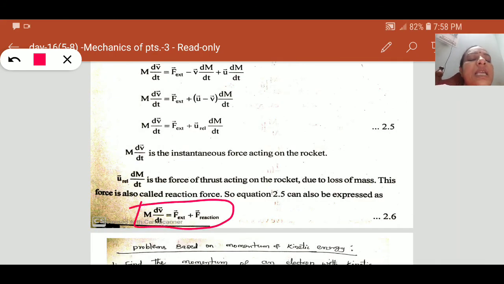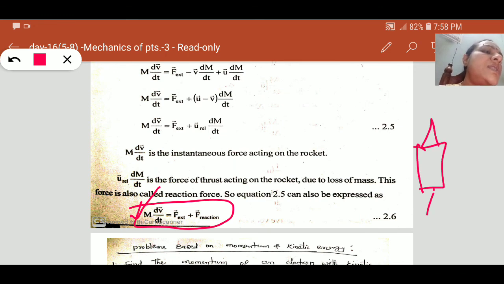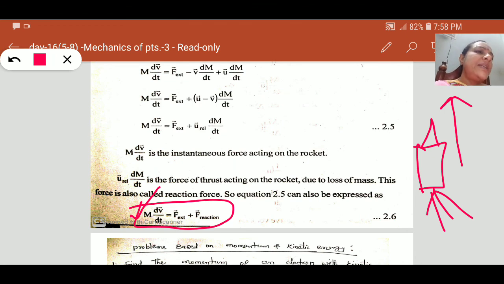This m dv by dt is the instantaneous force acting on the rocket. Suppose when the rocket is moving at some place, after some time t, we want to calculate what force is acting on that rocket system. By using this equation, we can calculate the instantaneous force acting on the rocket.